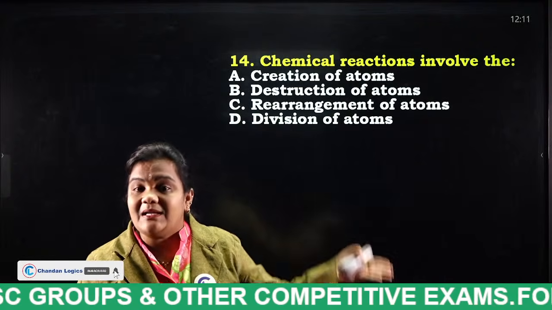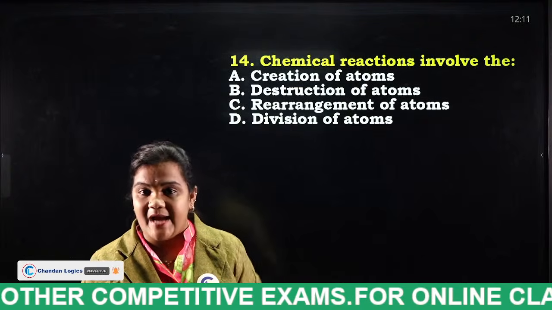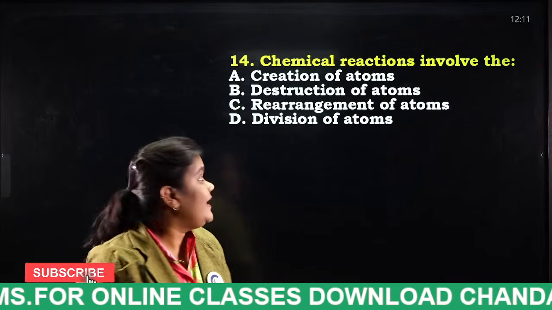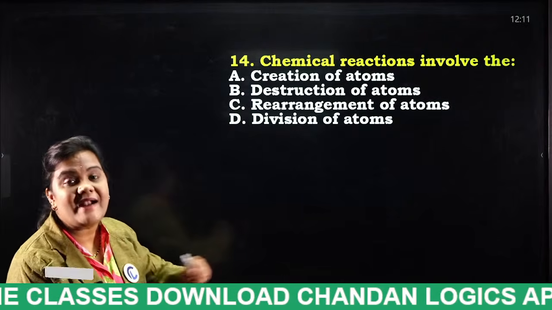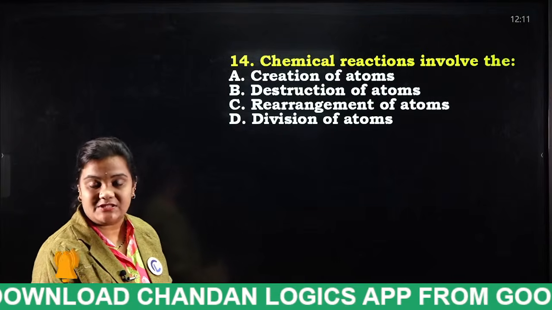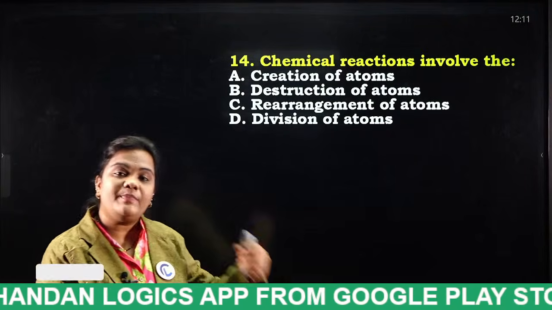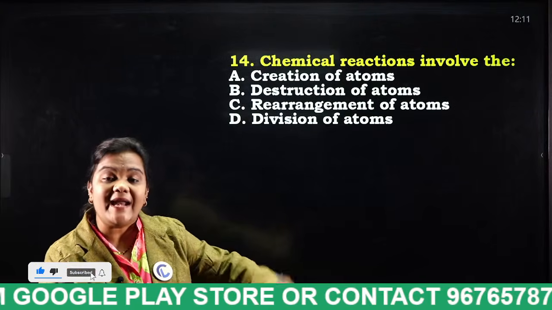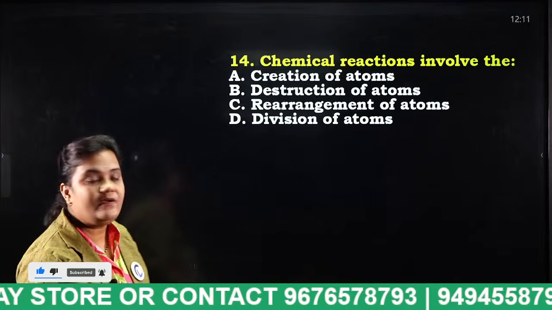But when the atom enters into a chemical reaction, what happens to that atom? Tell me, students. Very good. So rearrangement of atoms takes place in chemical reactions. Atoms cannot be created or destroyed, but the rearrangement of atoms takes place. Okay, very good.